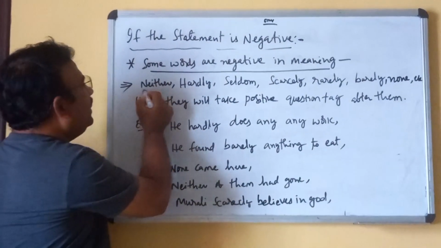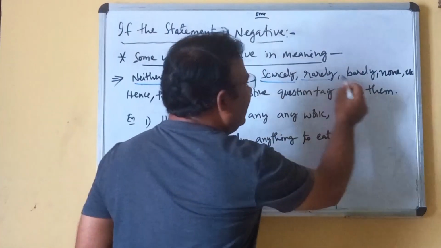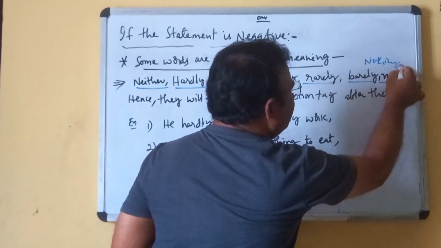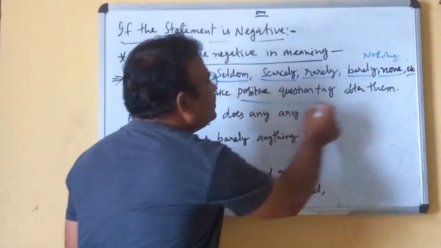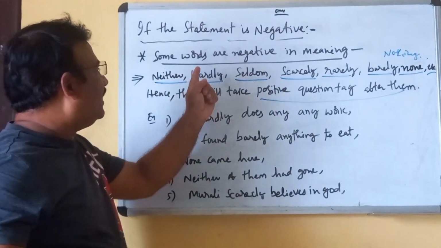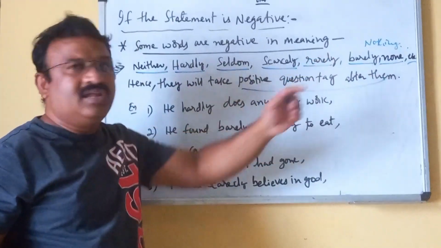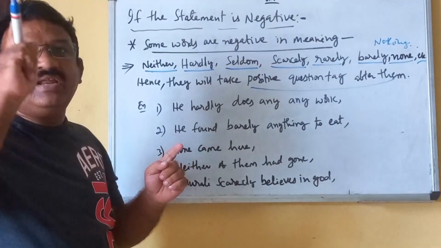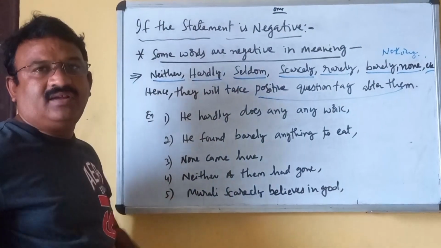For example, neither, hardly, seldom, scarcely, rarely, barely, none, nothing, etc. Hence, they will take a positive question tag after them. So, in that case, how would the question tag be?